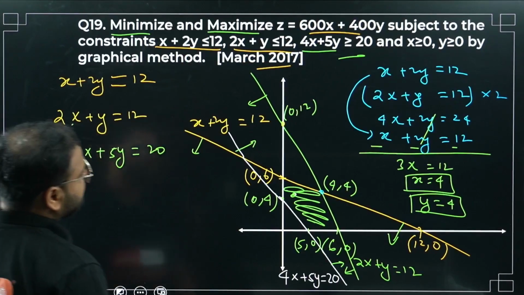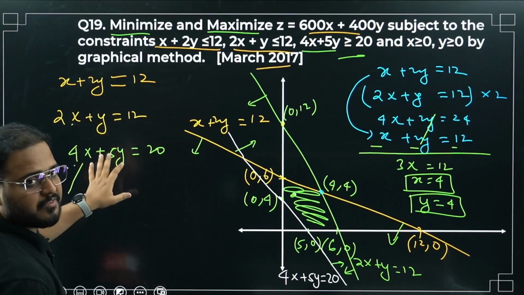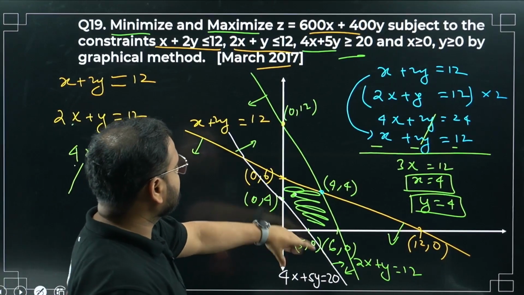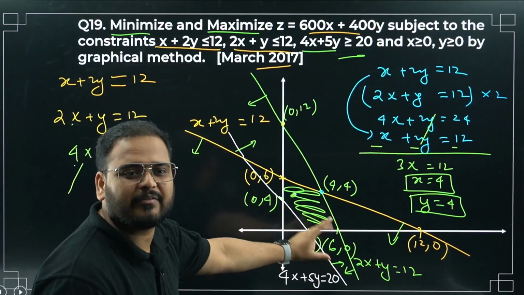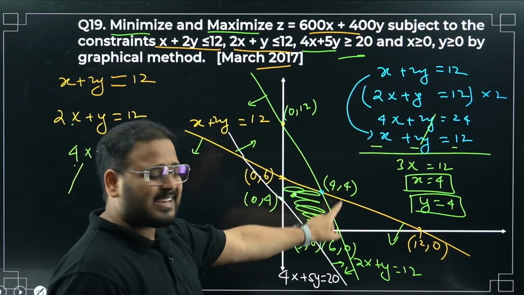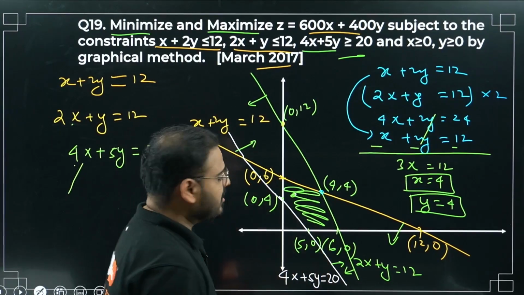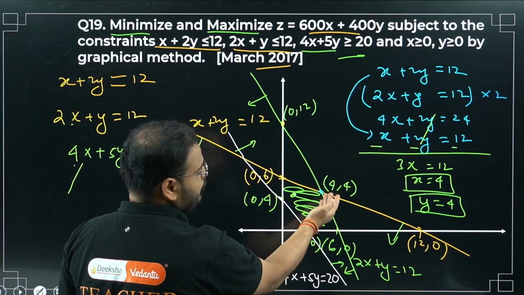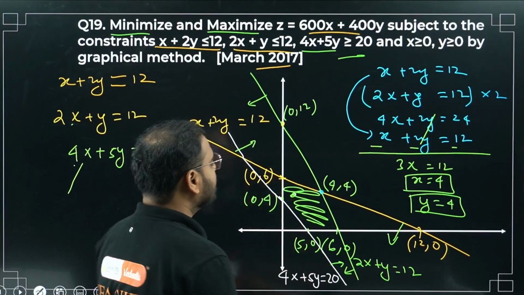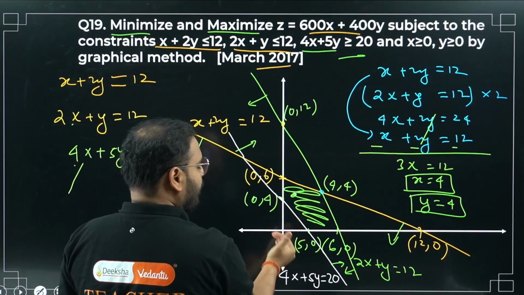Please check from the beginning. Yes, I have taken the three equations in the form of equations to get the points. It looked messy, so please draw it neatly. I've tried to draw it as neat as possible from my side. This is the feasible region. As I said, this point will be over here, skewed. This point is not over here, because 5 is here, so how can it be 4? It's incorrect.